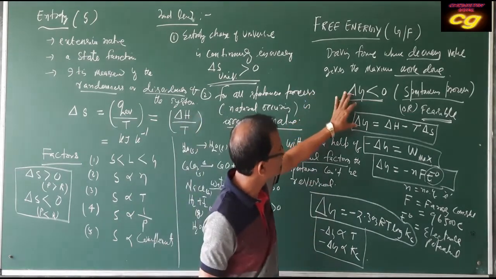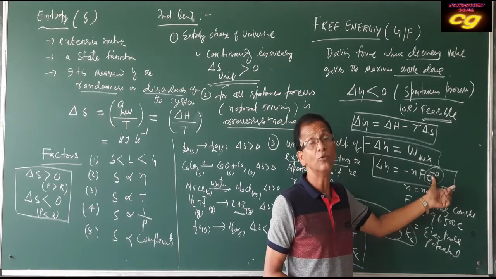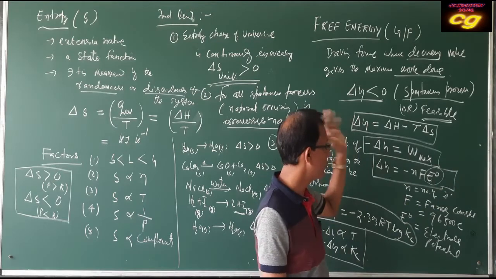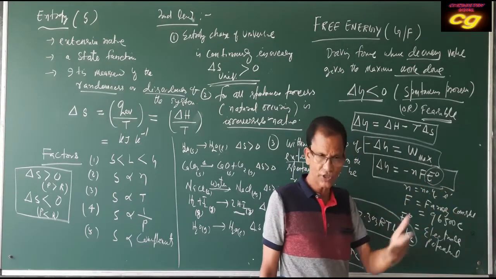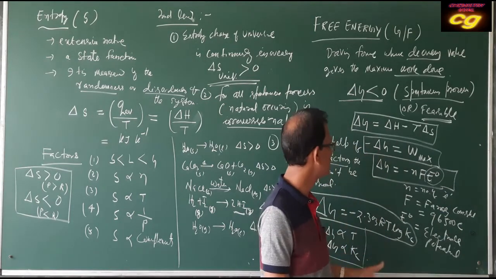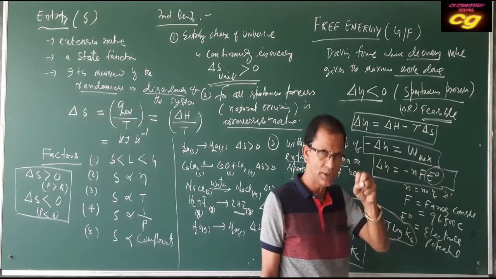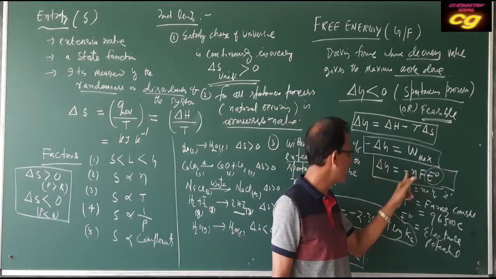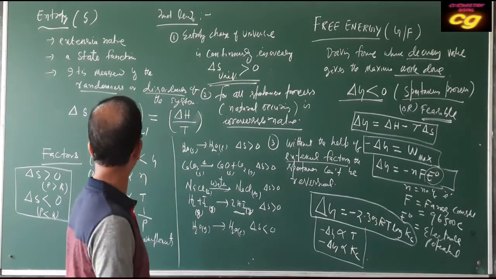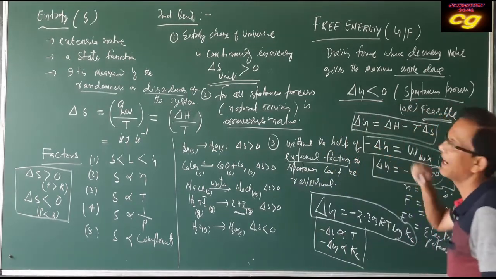Free energy change is also related to the electropotential of a particular redox reaction, whether exothermic or endothermic, whether an oxidation reaction or a reduction reaction. For a particular cell, for a particular reaction, the E naught value should be positive. If the E naught value is positive, then del G will be more negative, and the reaction will be more spontaneous.